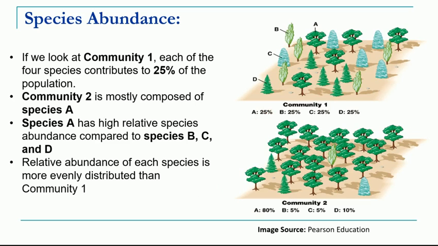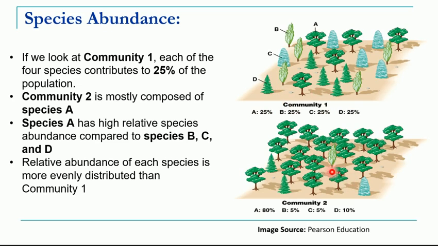In the first community, the individuals in all 4 species are in equal proportion: 25% are species A, 25% are B, 25% are C, and the last 25% is species D.